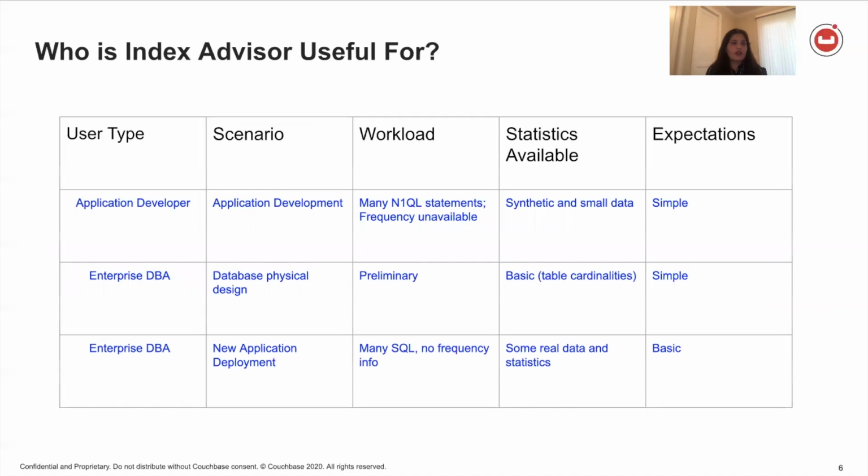I will next talk about who the index advisor is really useful for. Index advisor is basically useful for anybody who does not want to go and create indexes by looking at those rules. So if there was an application developer who was trying to develop a new application, then he can take those query statements, feed them to the index advisor, get the recommendation, and create those indexes. Same thing with the enterprise DBA, somebody who is designing the database, designing the schema, or deploying a new application.